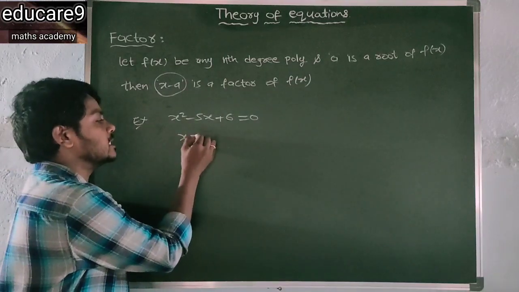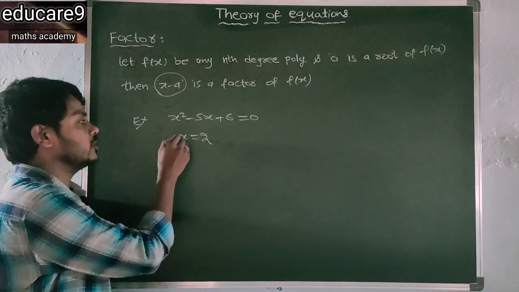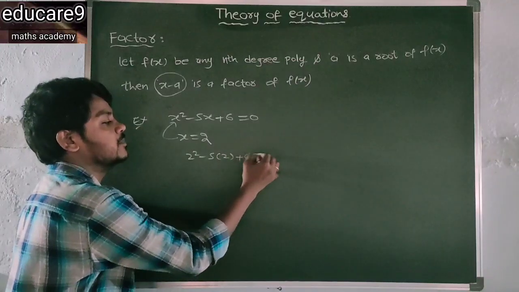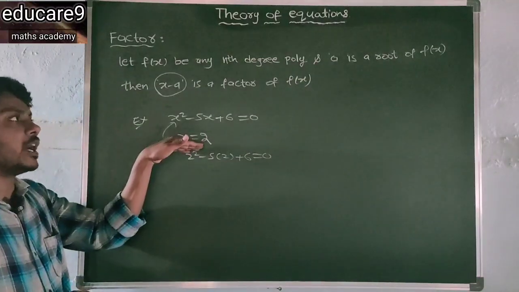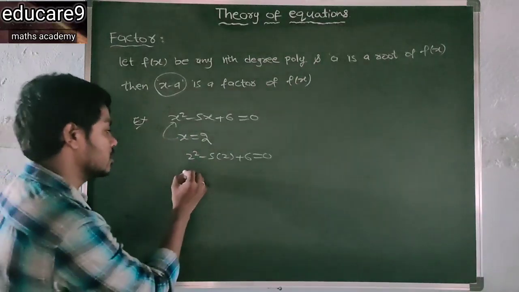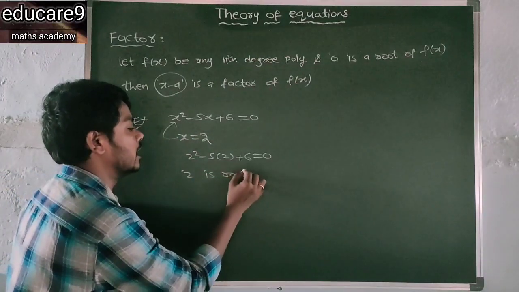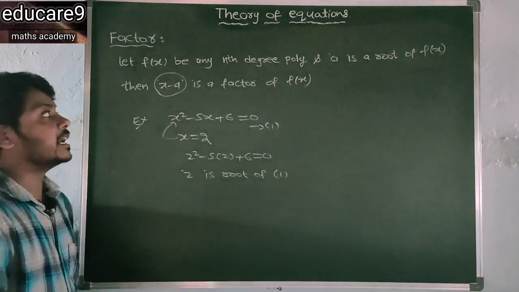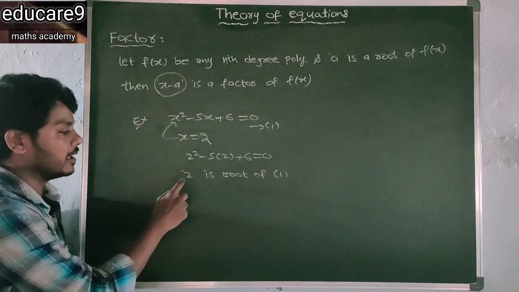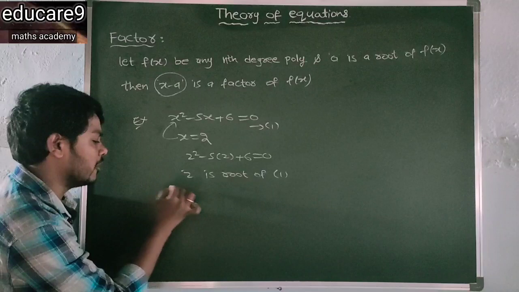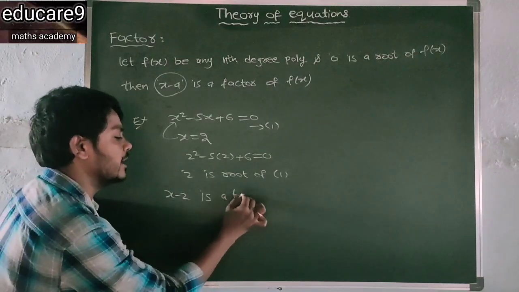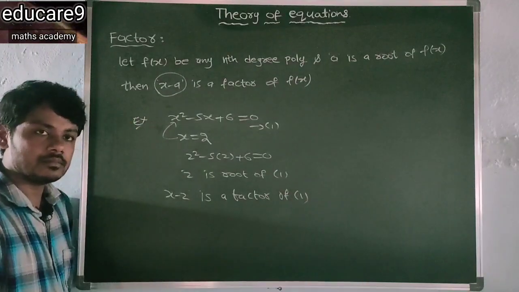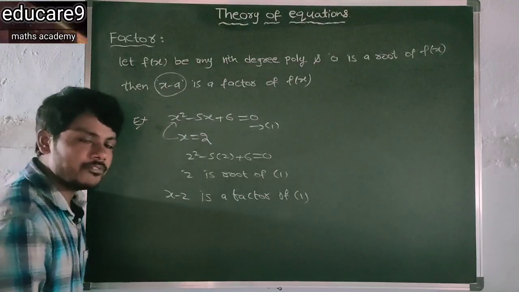If you put x is equal to 2, what do you get? 2 square minus 5 into 2 plus 6. This becomes 0. So clearly 2 is what? Root of f of x. So 2 is a root of equation 1. In that case, x minus a, here x minus 2. Therefore, x minus 2 is a factor of equation 1. This is the definition of the factor.